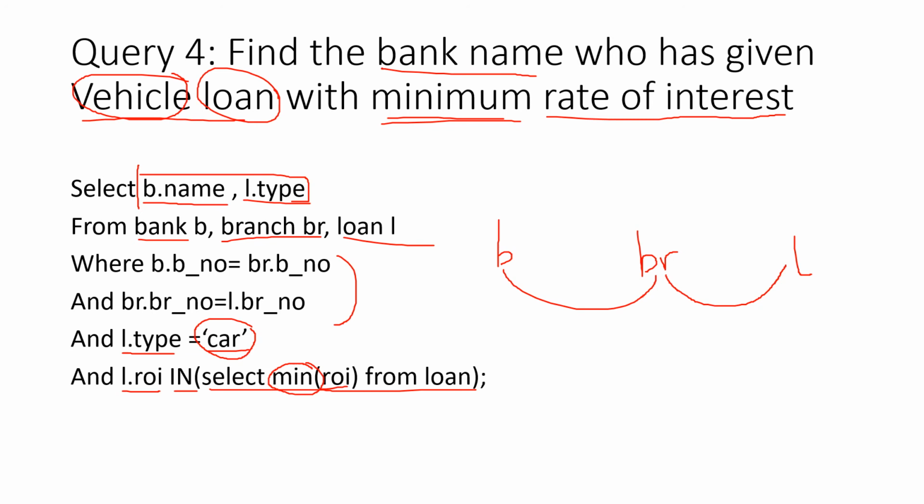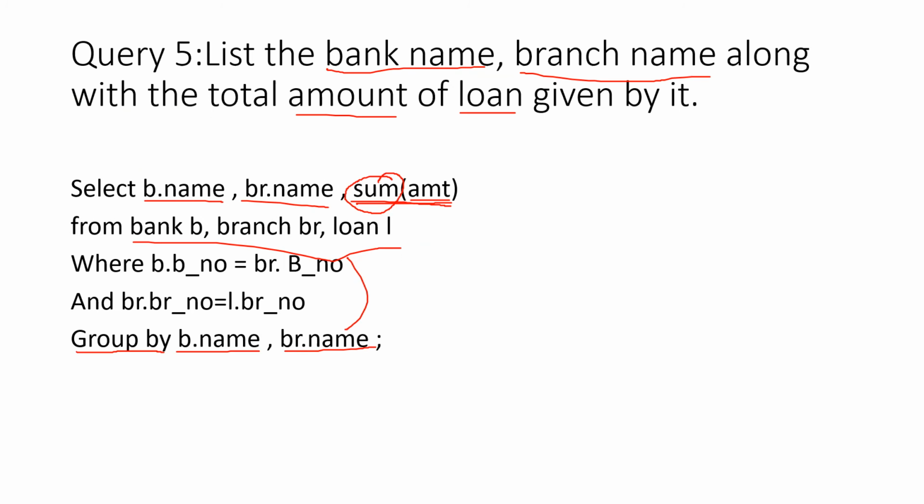And one more thing is their minimum rate of interest. So L dot ROI has to be fetched in what? In the select clause, select ROI from the loan, but which ROI? Rate of interest? Minimum rate of interest. So minimum of all the rate of interest will be fetched.